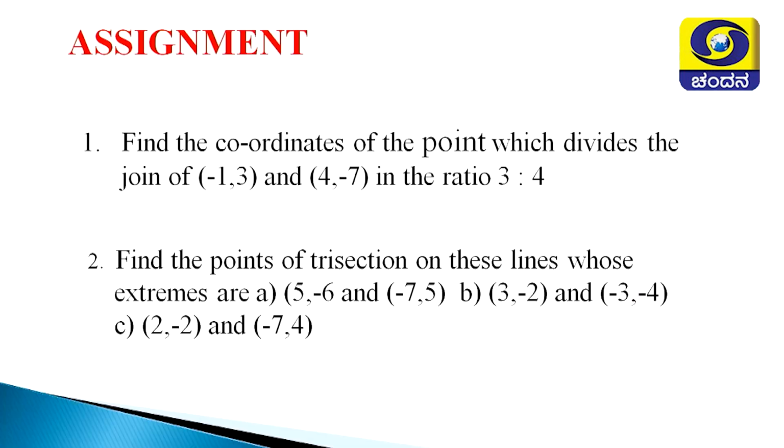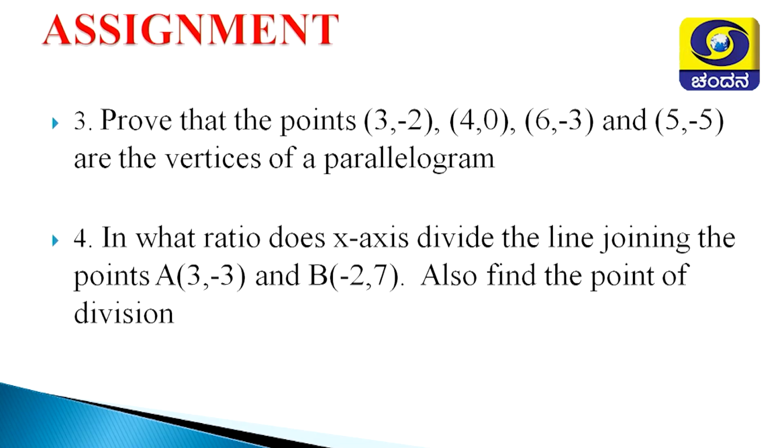Some work for you. Please take this. 1 and 2, 3 and 4, parallelogram. In what ratio does the x-axis divide the line joining the points A(3, minus 3) and B(minus 2, 7), and find the point of division.